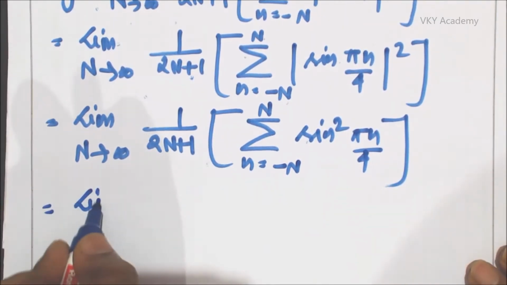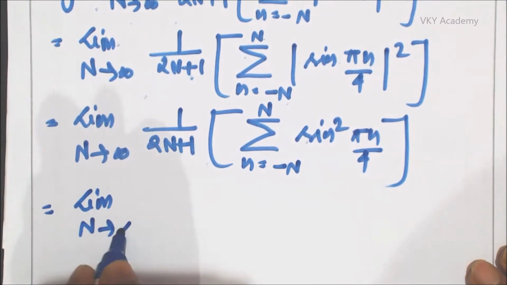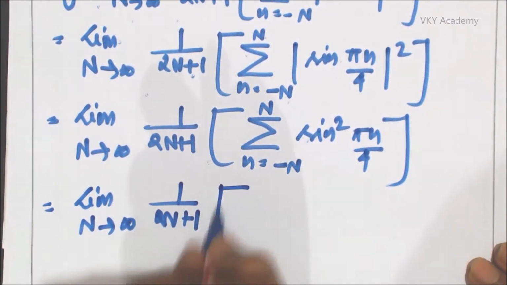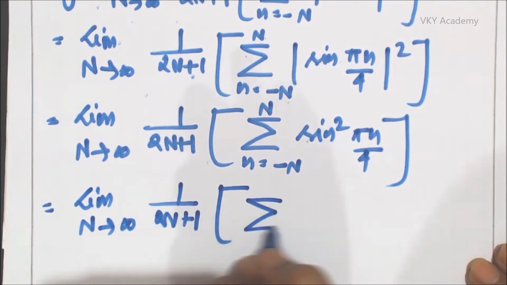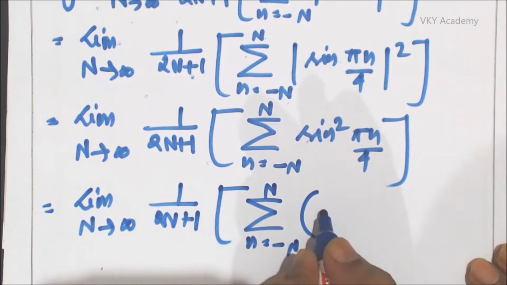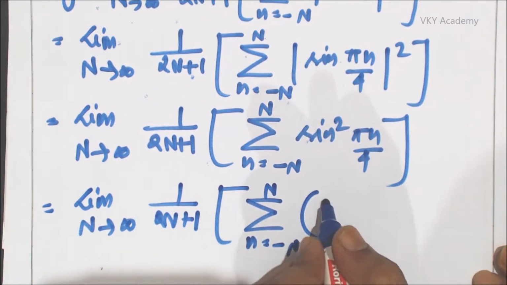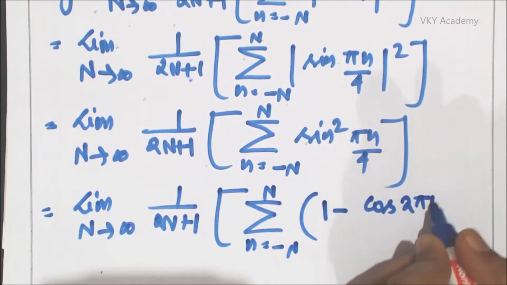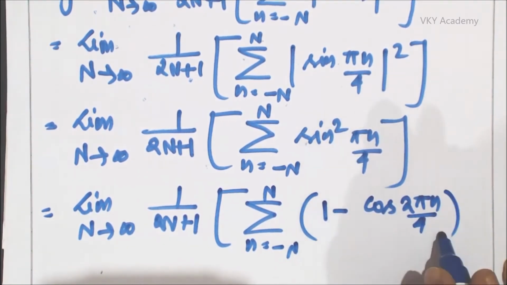That is limit capital N tends to infinity 1 upon 2N plus 1 summation n equal to minus N to capital N 1 minus cos of 2 pi n upon 4 divided by 2.